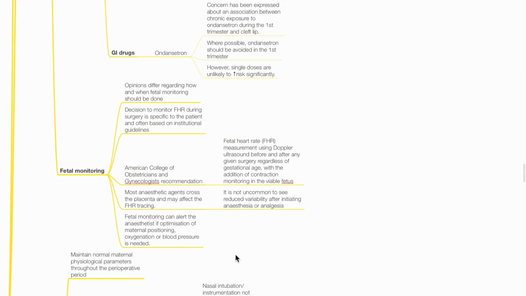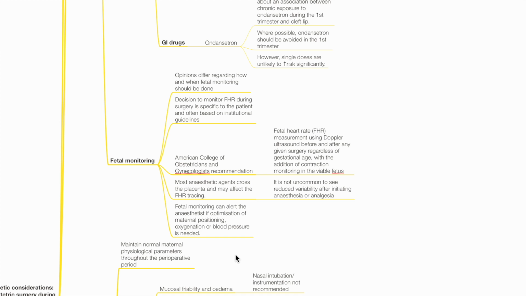Fetal monitoring. Opinions differ regarding how and when fetal monitoring should be done. Decision to monitor fetal heart rate during surgery is specific to the patient and is based on institutional guidelines. The American College of Obstetricians and Gynecologists recommends fetal heart rate measurement using Doppler ultrasound before and after any given surgery regardless of gestational age, with the addition of contraction monitoring in a viable fetus.